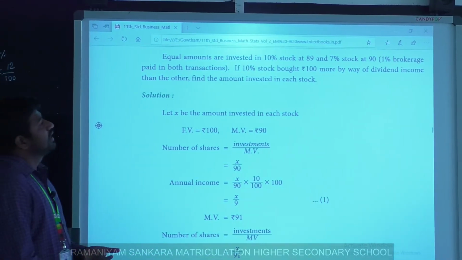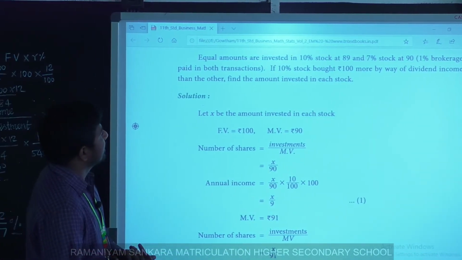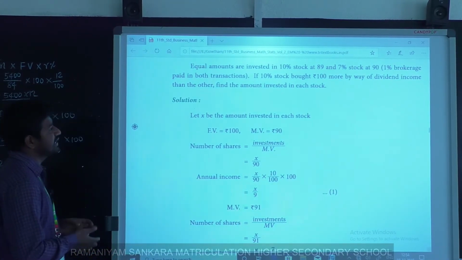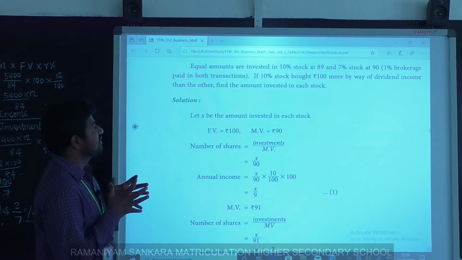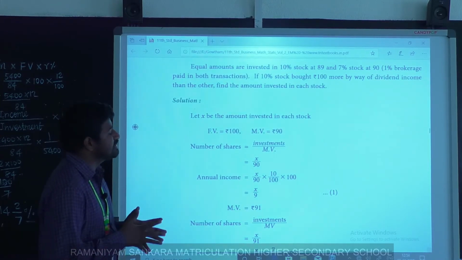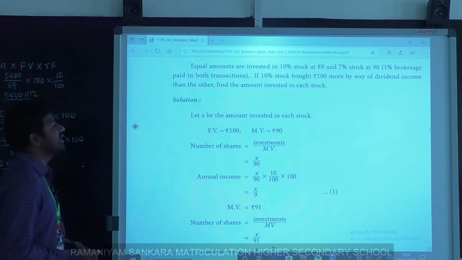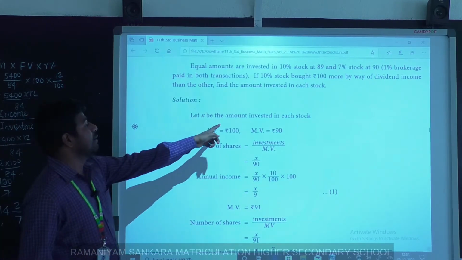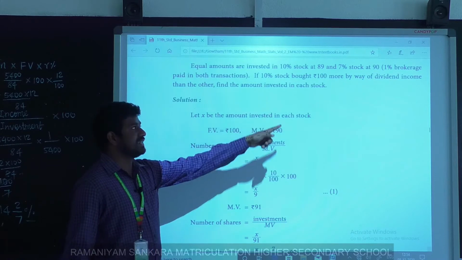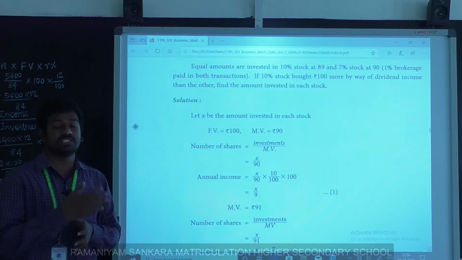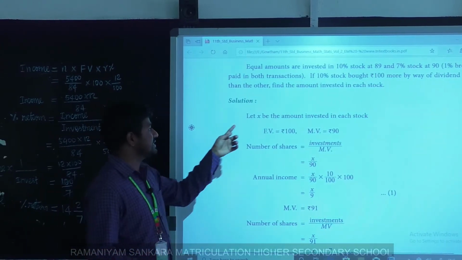There are 2 transactions, so I take the investment amount for each stock as X. Let X be the amount invested in each stock. We don't know how much we invested, so I take it as X.